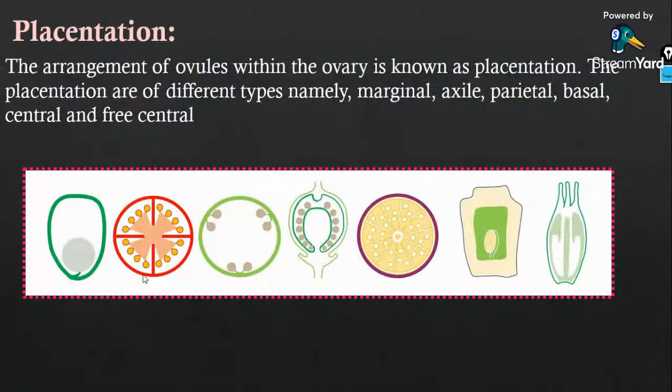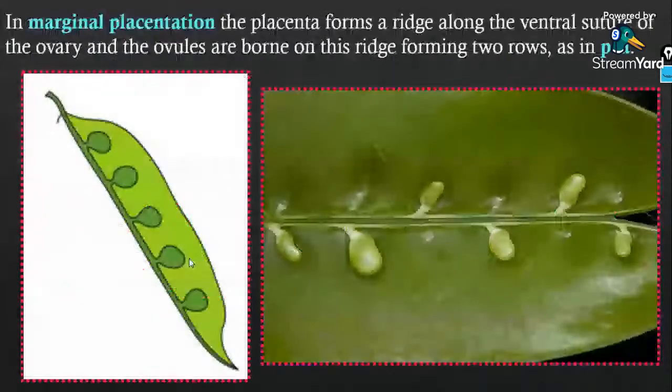It's seen in P. What is the example for the parietal placentation? Tell me. Parietal placentation, what all things?